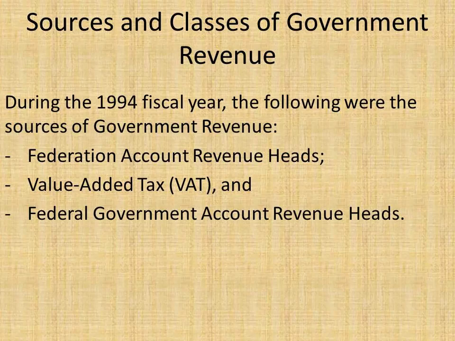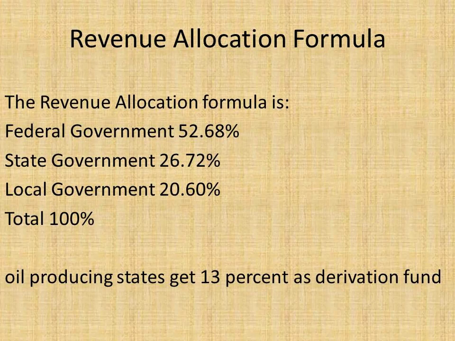The revenue allocation formula is shared between the federal government, state government, and local government. The federal government gets an allocation of 52.68%, while the state government gets 26.72%, and the local government gets 20.60%.